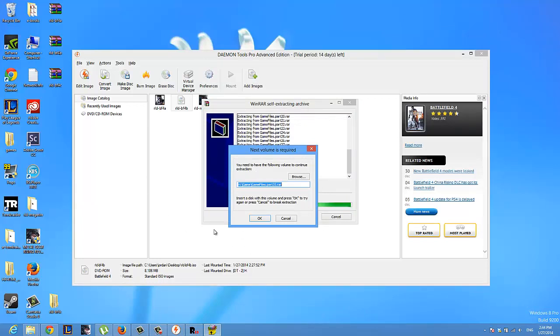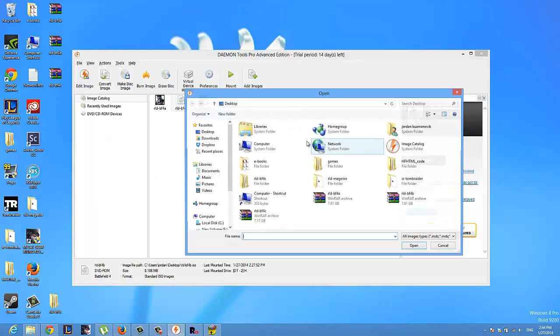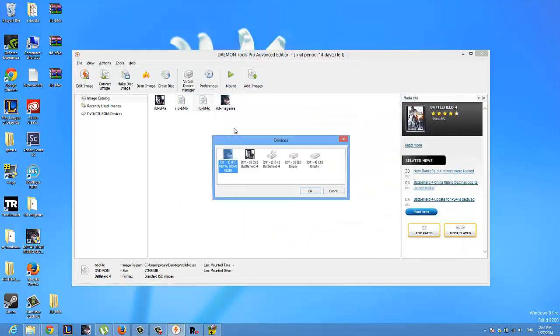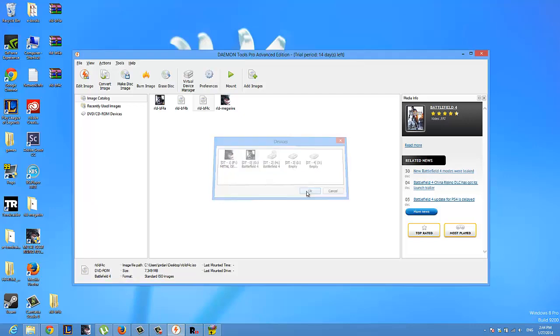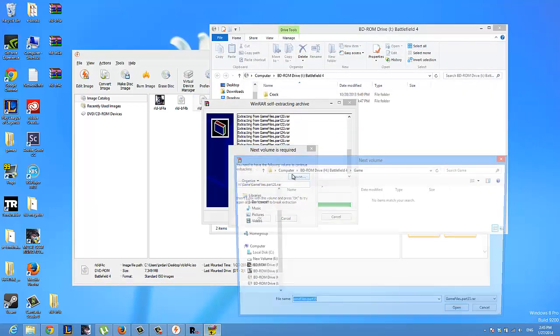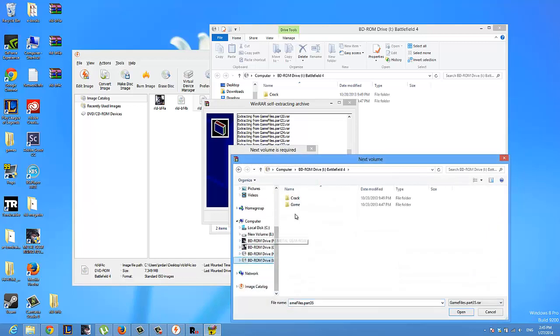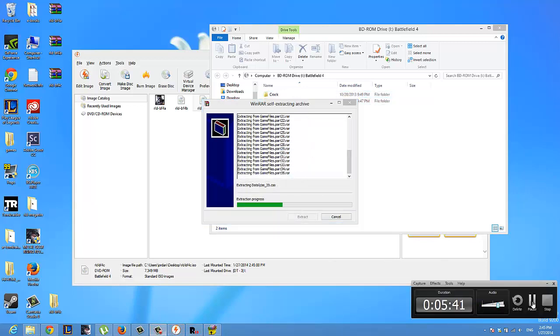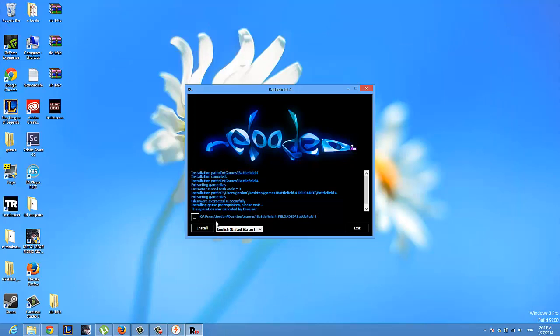So as you can see, here the same message says the next volume is required. Go to img catalog, C, mount, go here, browse to this game, and let's put the crack in again, and that's all. So as you can see, the process is done.